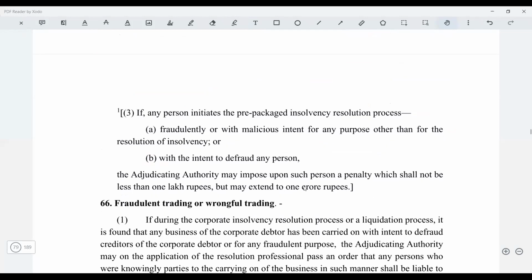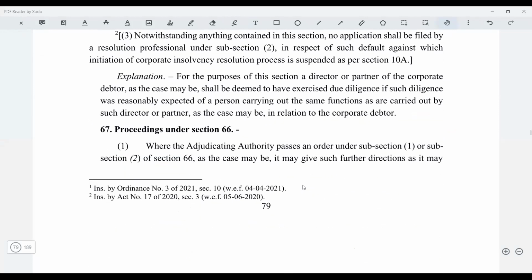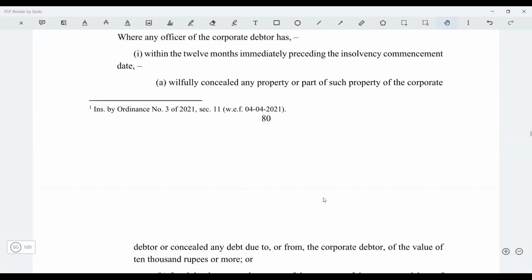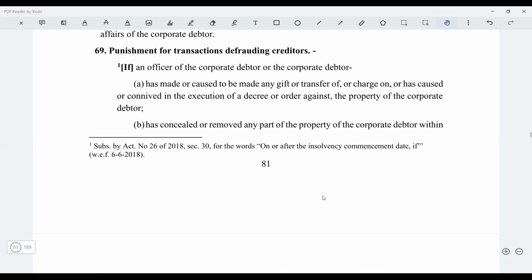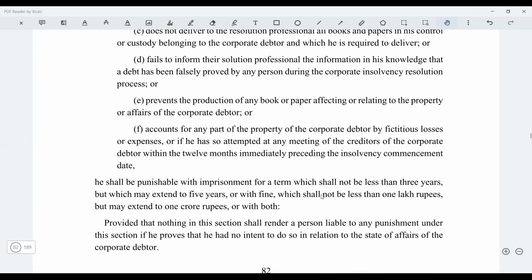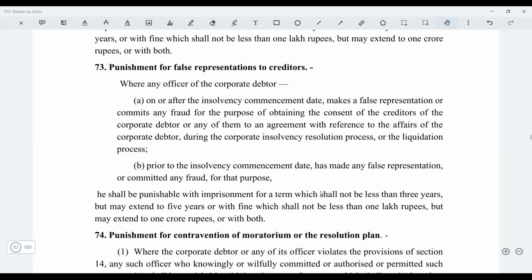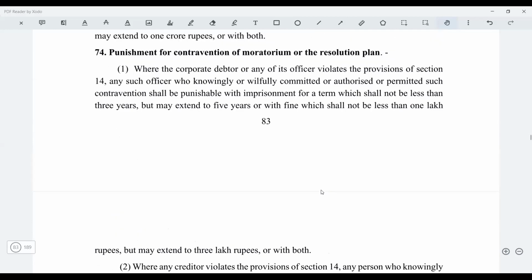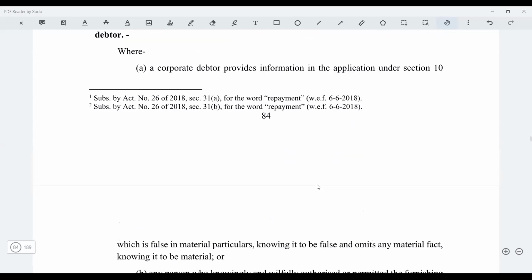This is fine. You don't have to do this. Fraudulent trading and all, this is fine. Proceedings, you don't have to do. And then offenses and penalties are there, so all this you can ignore. I don't think they are going to ask you a question from here. But yes, that was an off track question. Penalties, I don't think so.